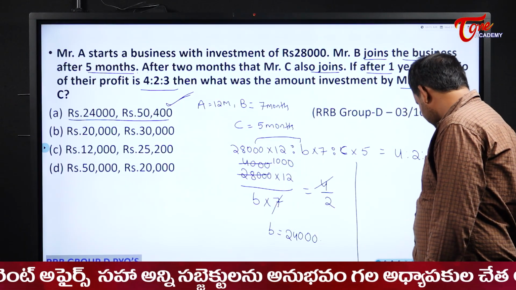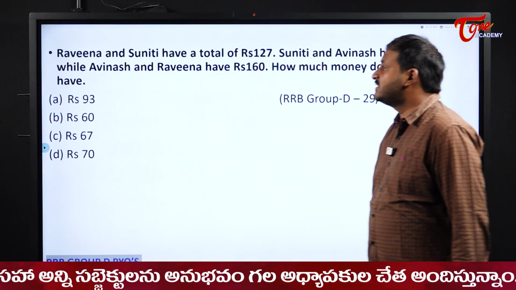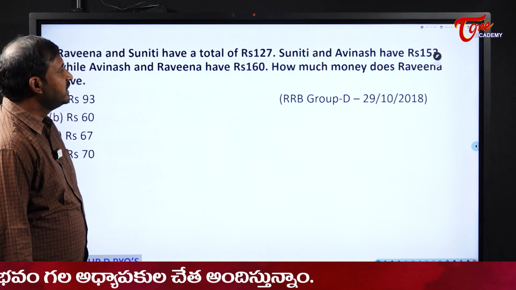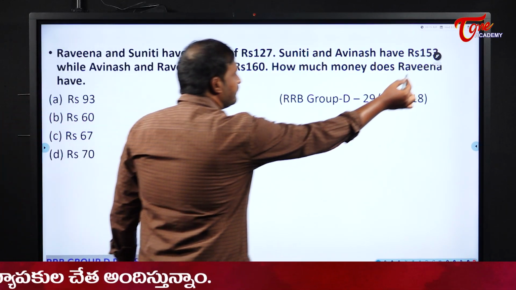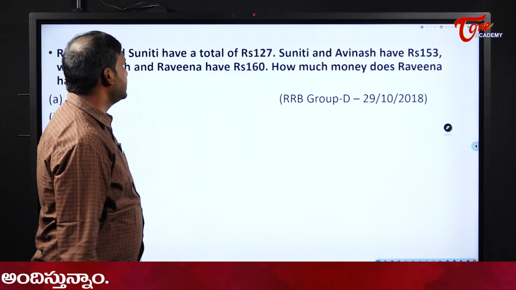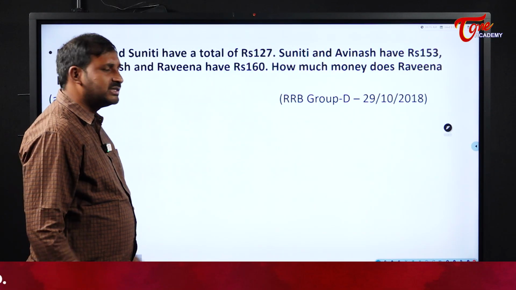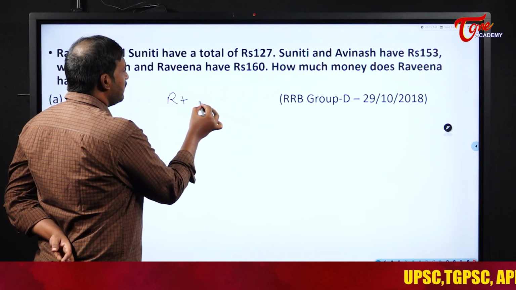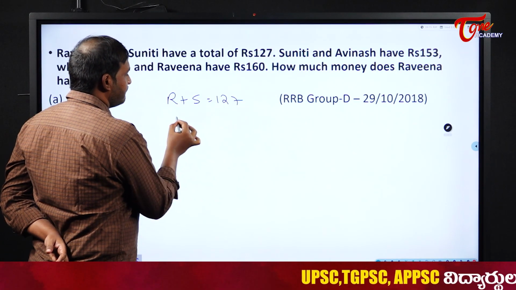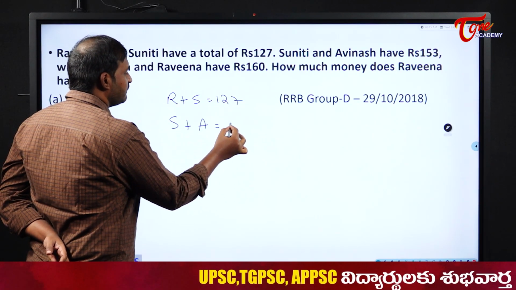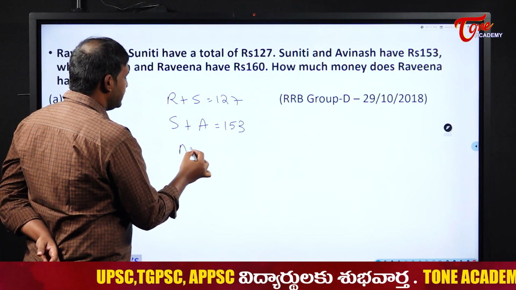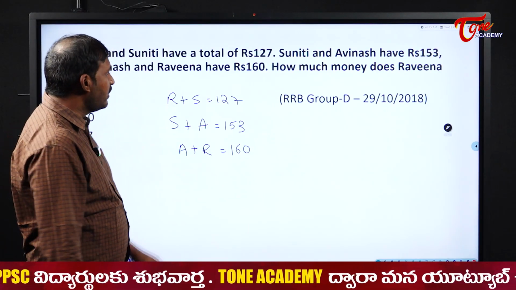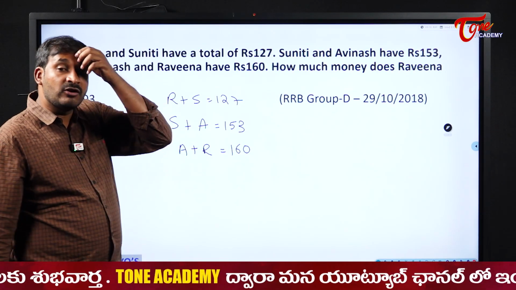Understood? Next one. Ravina and Suniti have a total of rupees 127. Suniti and Avinash have rupees 153. While Avinash and Ravina have 160. So, this is like a chain students. Ravina and Suniti have how much? 127. Suniti and Avinash have how much? 153. Avinash and Ravina have how much? 160. Now, I need to find how much Ravina has.